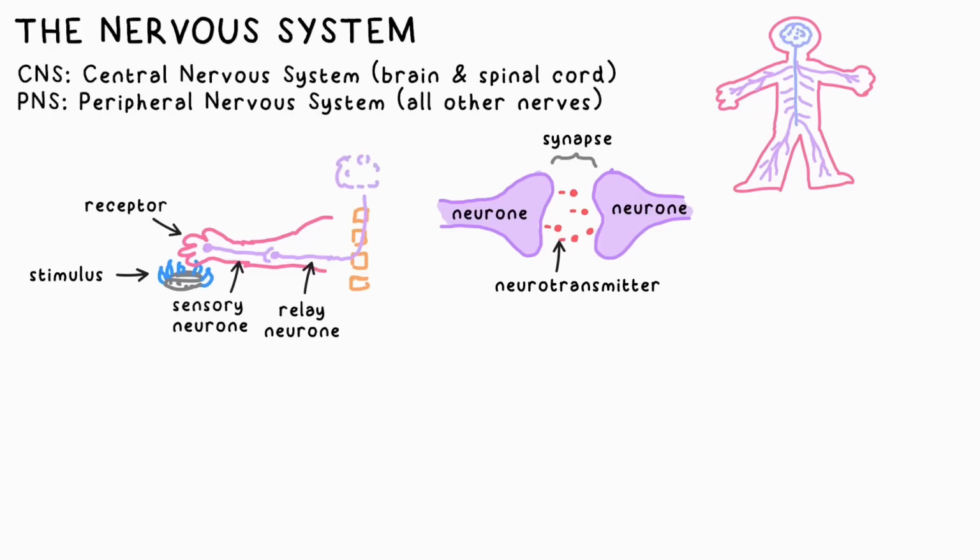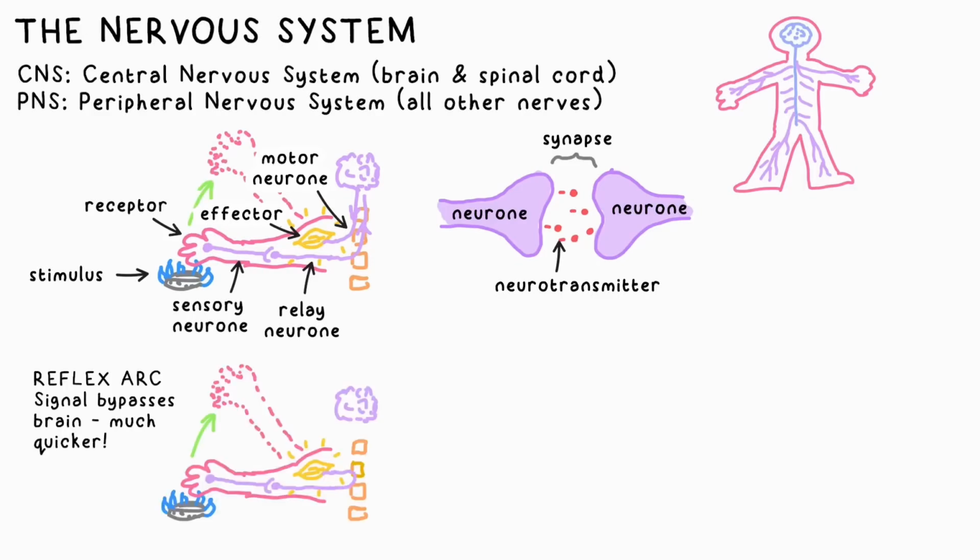Once at the spine, the signal can go to the brain where you can make the conscious decision to act. The signal then goes back to an effector, like the muscle in your arm, via relay and motor neurons so that you move your arm. A reflex is when the signal bypasses the brain and goes straight through the spine to the effector. This is a reflex arc. This, of course, is much faster than a conscious decision.